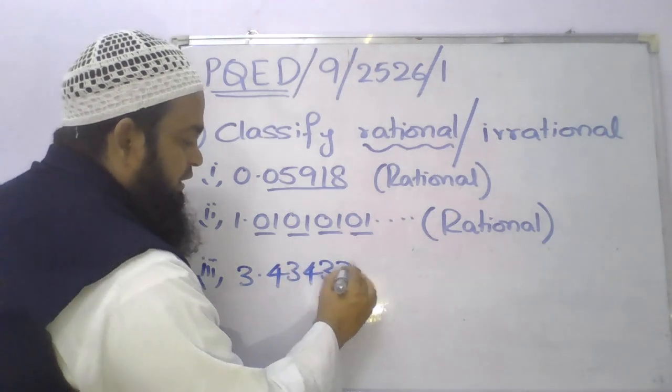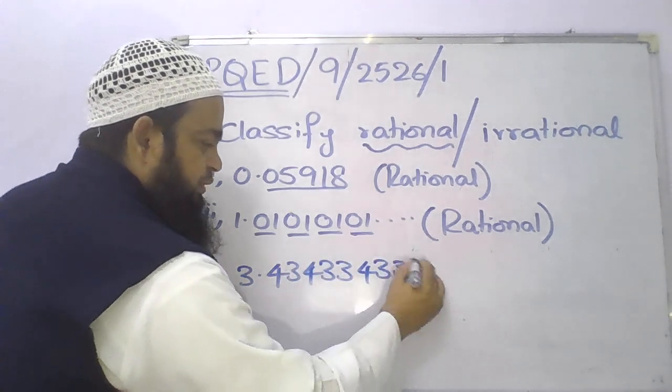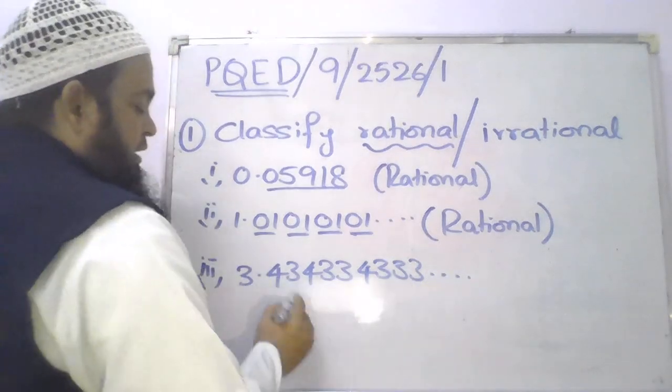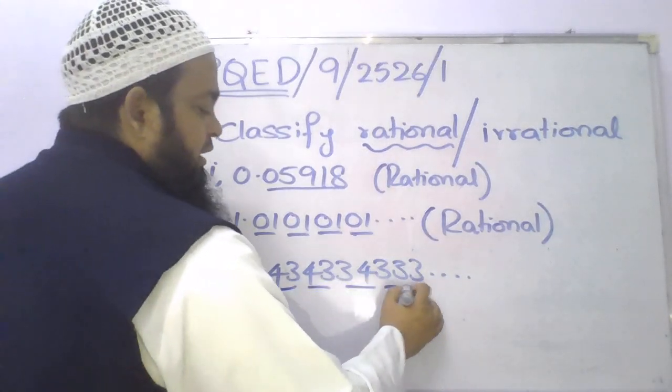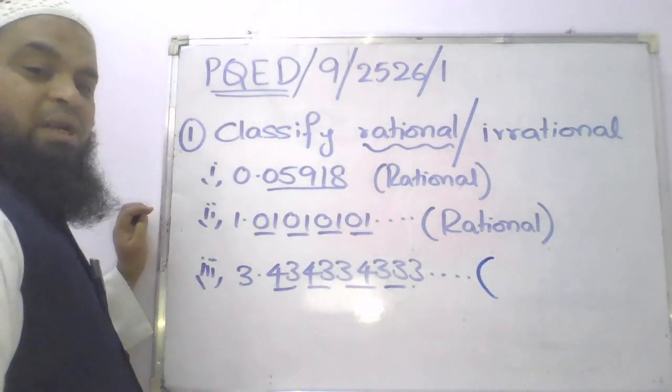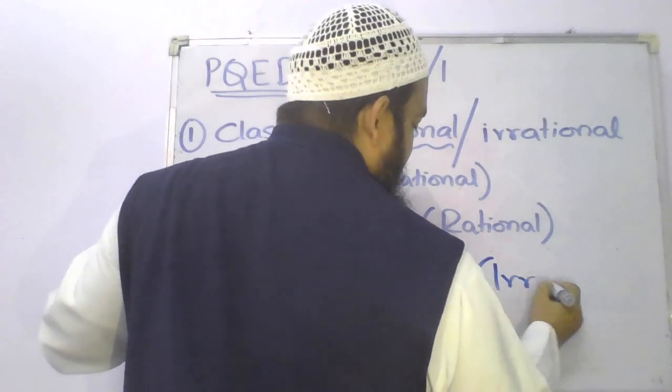3.43, 433, 4333, and so on. See here, it is non-terminating, but is the series repeating over here? No, sir, it is not repeating. So non-terminating and non-repeating is an irrational number.